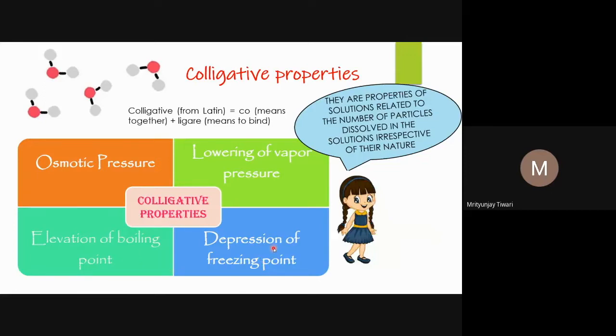Elevation of boiling point means the increase in boiling point. Elevation means increase, and depression means decrease. So depression means a decrease in the freezing point. Suppose you add certain solute particles into water, what does it mean? Now the water will boil at a higher temperature. A solution of, suppose, NaCl in water will boil at a higher temperature. Not only that, it will also freeze at a lower temperature, meaning the freezing temperature or melting point of the solution, mostly the water that we consider, will be reduced. So water will freeze at an even lower temperature, below 0 degrees centigrade.